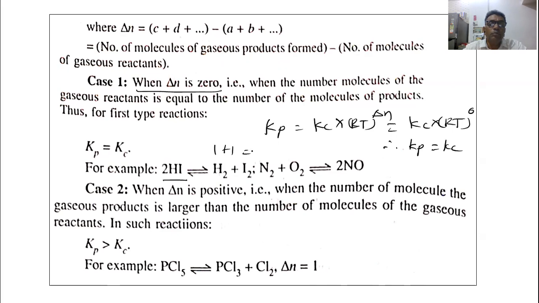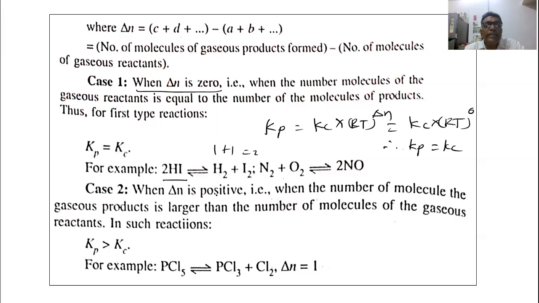So this is equal to 2 here. So 2 minus 2 becomes equal to 0. Similarly for this, 2 minus this, 1 nitrogen molecule, 1 oxygen molecule. Total number of the reactant molecules are 2. So 2 minus 2 becomes equal to 0.